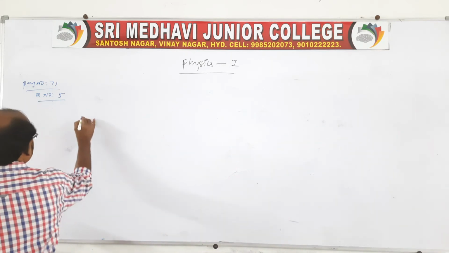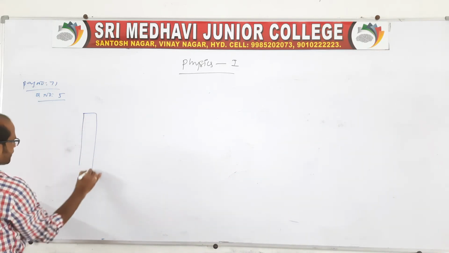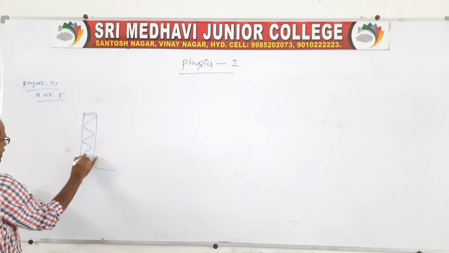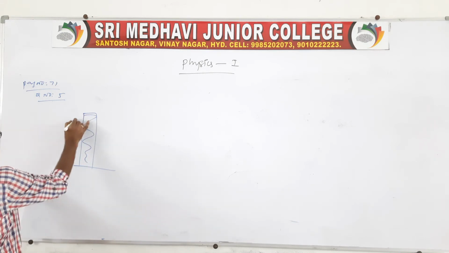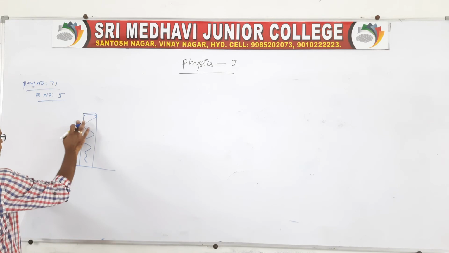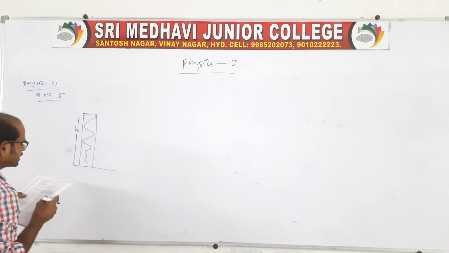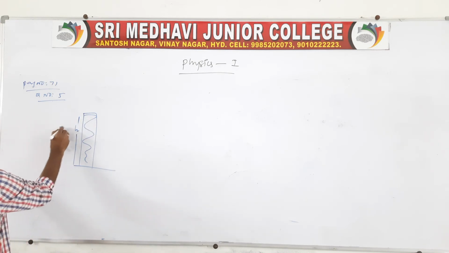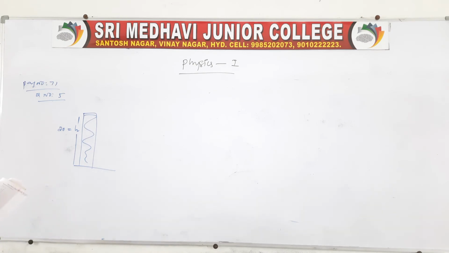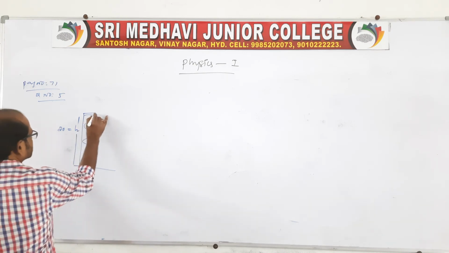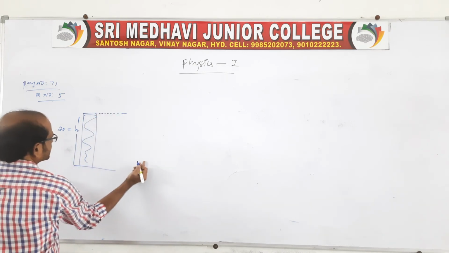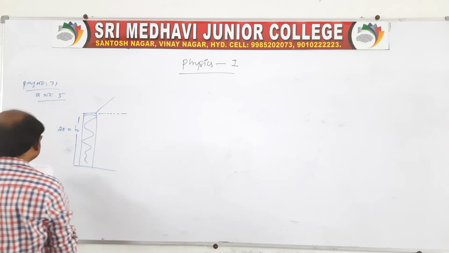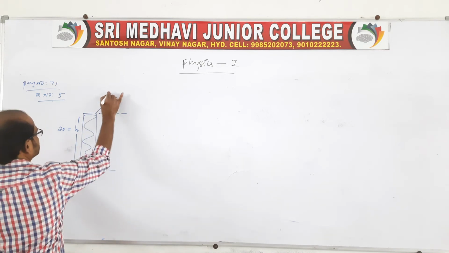Take the given question, I will explain it very clearly. This is the tower, and the height is given. You take h as h only. How much height is given? 20 meters is given. This is the 20 meter height of the tower. And the body is projected, this is the horizontal, and the body is projected like this with a velocity u.